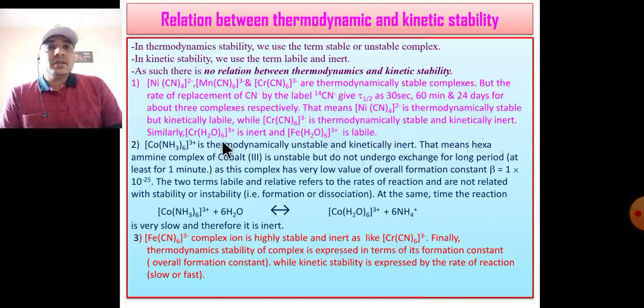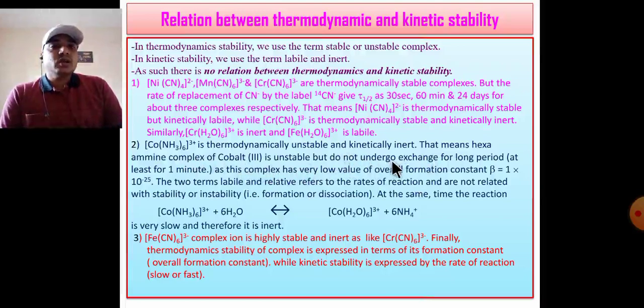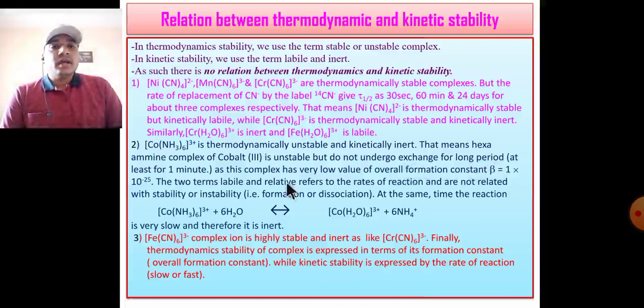Similarly, hexaaqua chromium is inert and hexaaqua iron is labile. Second, hexaammine cobalt 3 is thermodynamically unstable and kinetically inert. That means hexaammine cobalt 3 complex is unstable but does not undergo exchange for a long period, at least 1 minute, as this complex has a very low value for the overall formation constant, beta equal to 1 into 10 raised to minus 25.